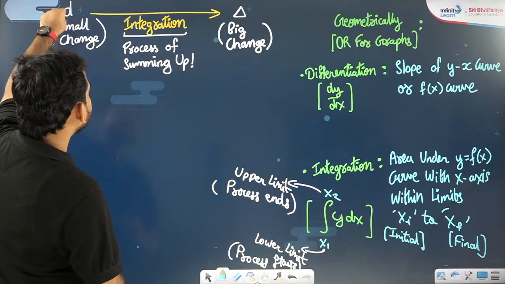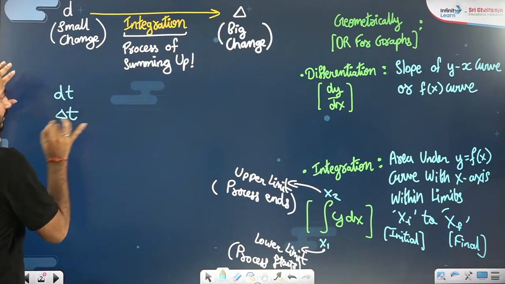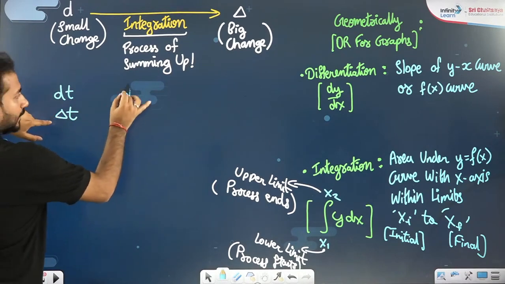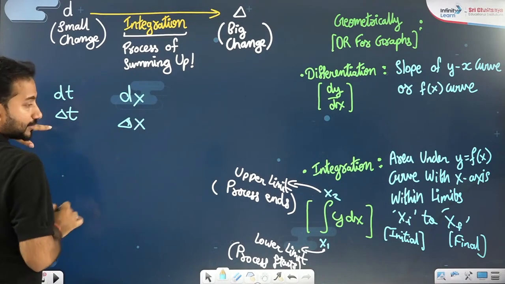I'm saying d means small change. dt means small change in time. Delta t means big change in time. dx means small change in x. Delta x means big change in x.